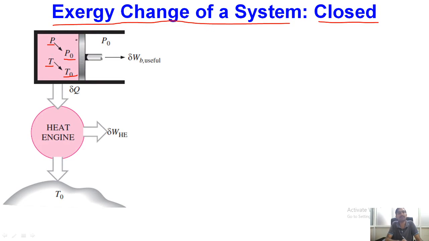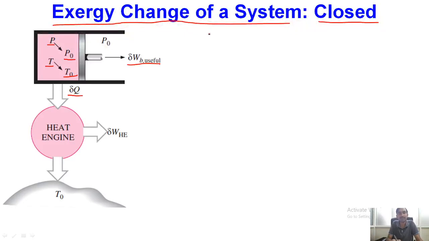Okay, and while this piston is displacing, say it is giving us delta W amount of useful work, and while this process is happening, because its temperature is higher in comparison to the temperature of the surroundings, let us consider it is losing delta Q amount of heat.